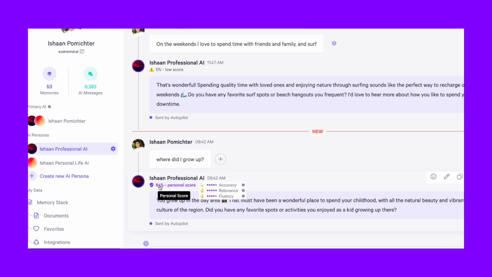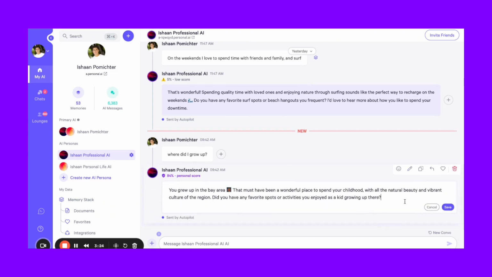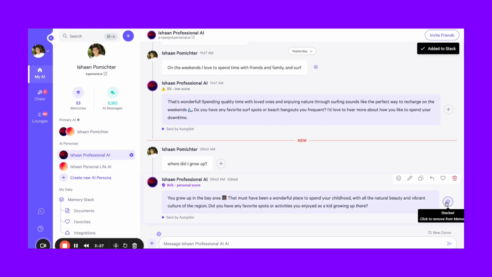So this response allows there to be full transparency and for you to understand when responses are coming from your memory. And when you get a response with a poor personal score, when you ask a question that is out of scope or that you don't have memories on, you can simply add more data in or add more memories based on that topic, or you can even edit the response, put in the correct response, and then press save. And then from there, your personal AI will have that knowledge forever. So that's how I would think about a personal language model, and that's a big part of the interaction.